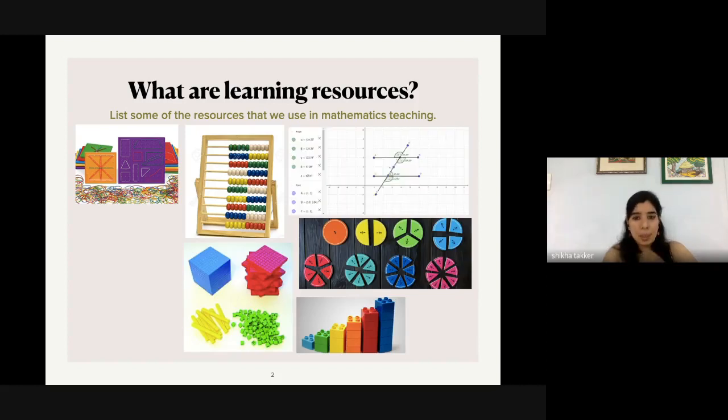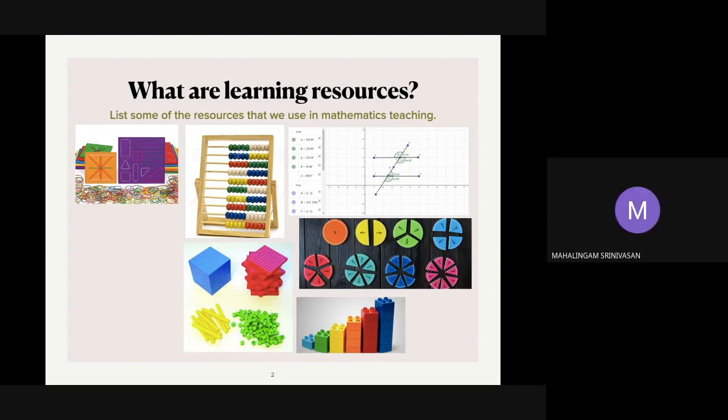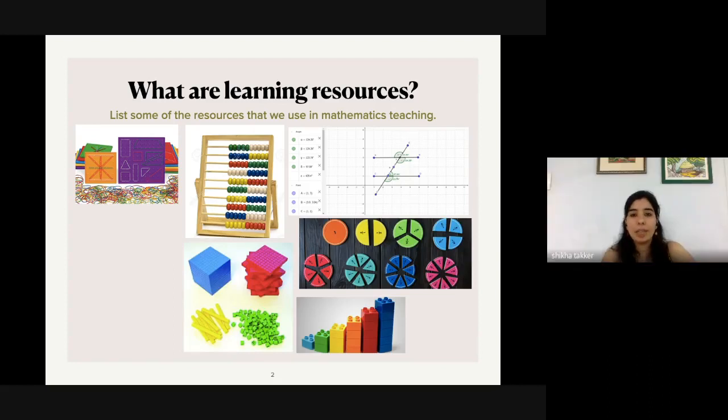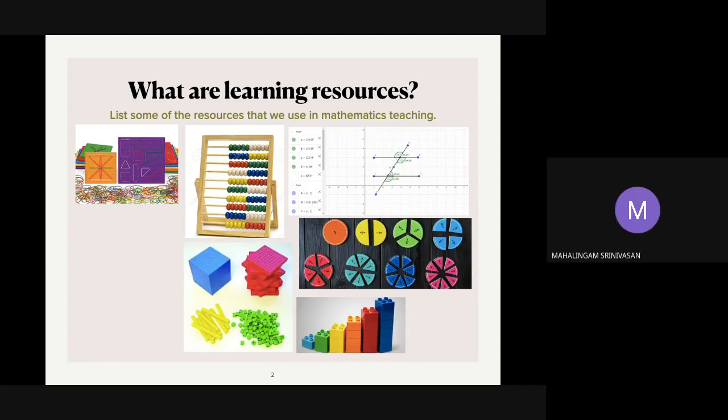How about this? Does this look familiar to you? Have you seen this kind of thing before? It is GeoGebra. Have you used it, sir? Yes, madam, I have used it. What are the purposes for which GeoGebra can be used? We can use it for checking both geometry and algebra conditions. All the theorems of geometry, properties of triangles, parallelograms, quadrilaterals, and in algebra also we can use it. Its usage is highly extensive.